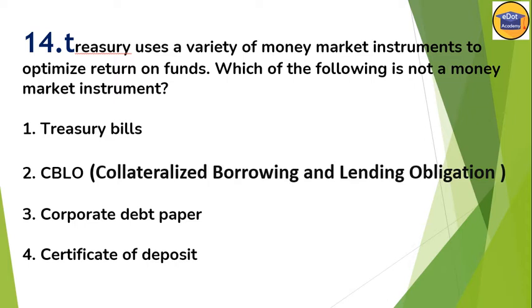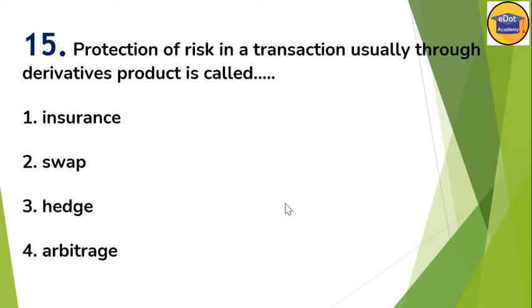Now, the next question is number 15. Protection of risk in a transaction, usually through a derivative product, is called hedging. Hedging is the protection of risk in a transaction, usually through derivative products. The other options given here are insurance, swap, and arbitrage.